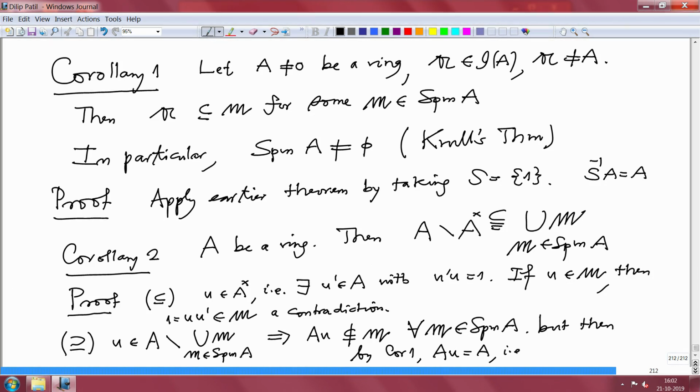So that is u prime u equal to 1 for some u prime in A. So that means u is a unit in A. So we have checked the complement of this right hand side is contained in the complement of this, which is units. So therefore we have proved this inclusion. This was already proved. So that proves corollary 2.